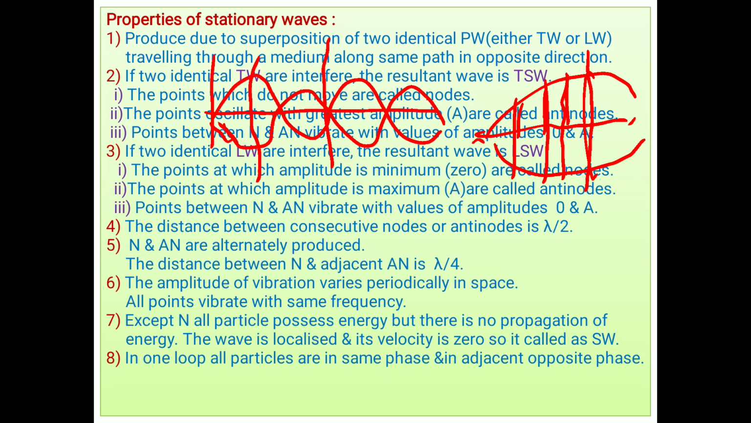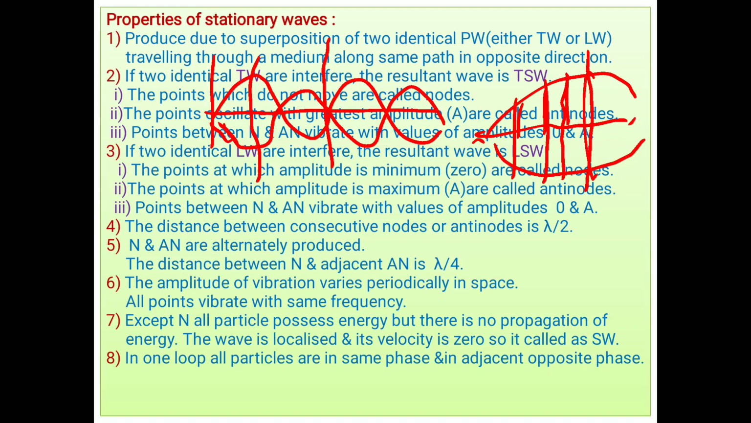Thereafter, the sixth property we considered applies to transverse stationary waves as well as longitudinal stationary waves. Now we go through another property: the amplitude of vibration varies periodically in space. What is its meaning? Look at the shape of the stationary wave. It has a periodic shape. The amplitude goes on increasing, and again this loop remains as it is in space. There is no change in the shape of the stationary wave.